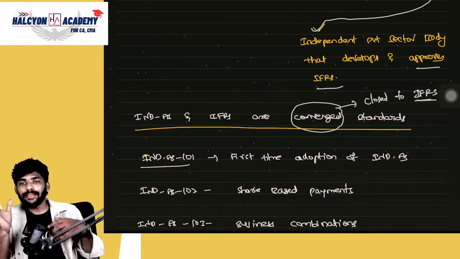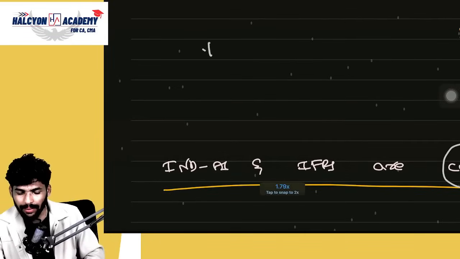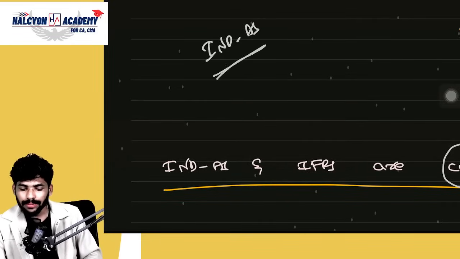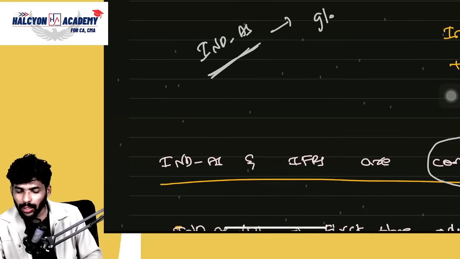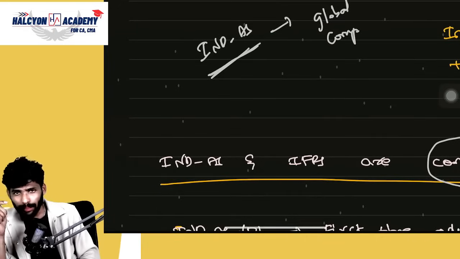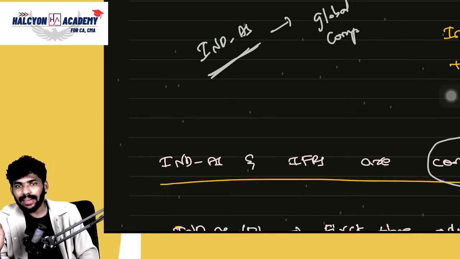So the total background of this Ind AS is that it should be helpful for global comparability. If you want to compare globally, definitely your standard should be equal to international level standards, correct or not?